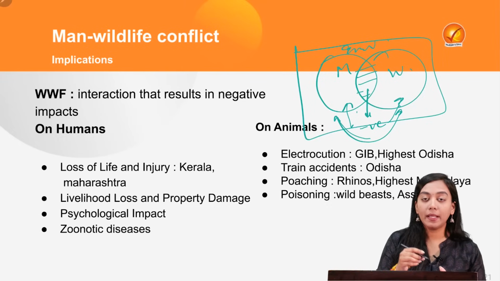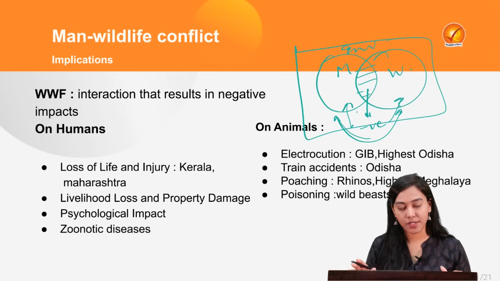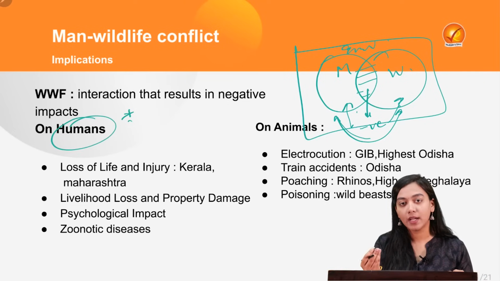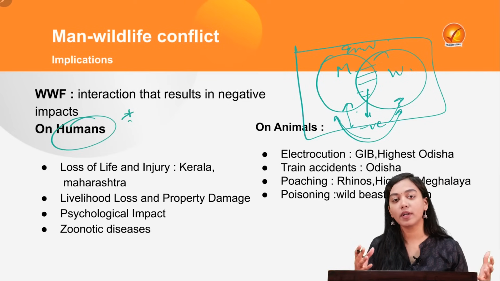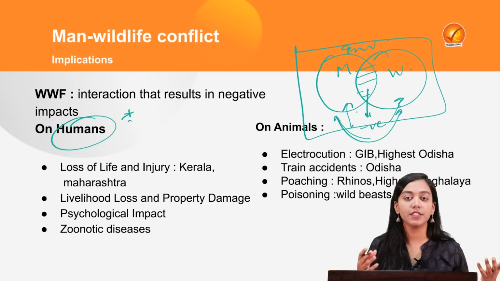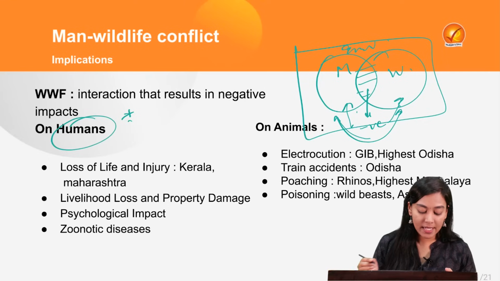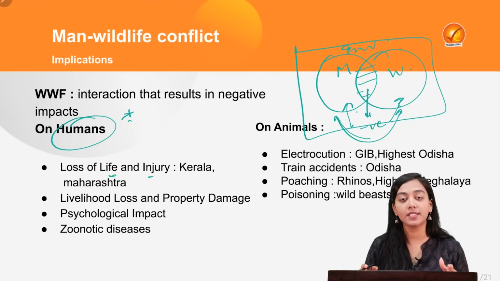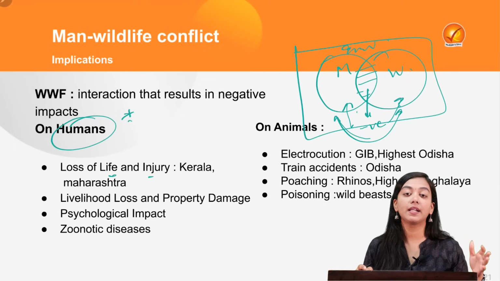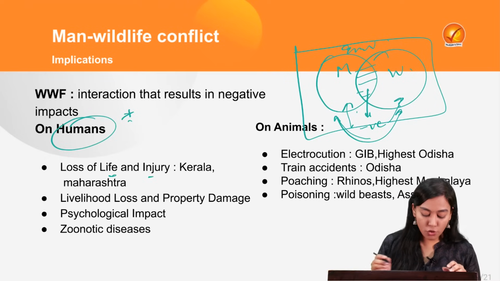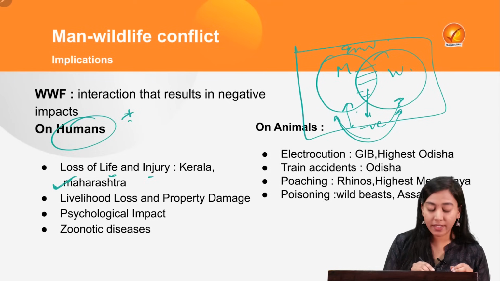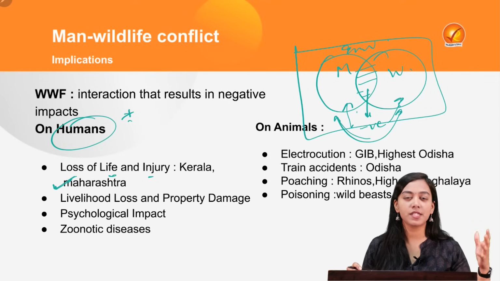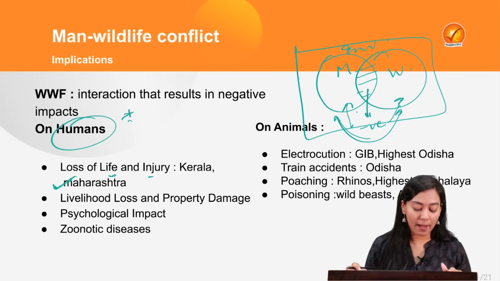Now, it has implications on both humans and animals. What are the implications on humans? First of all, it leads to loss of life. The carnivores and huge beasts, for example elephants, tigers, cheetahs, when they attack humans, they take lives and cause injury. This has been prevalent in the state of Kerala, because of which they have declared it a state disaster. This has also been seen in Maharashtra, where last year the very famous case of a tiger killing a farmer happened.